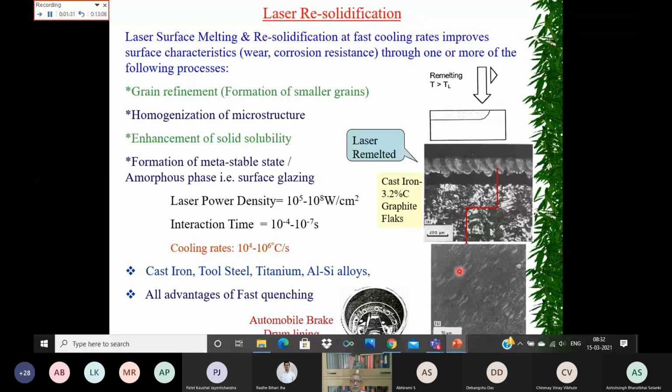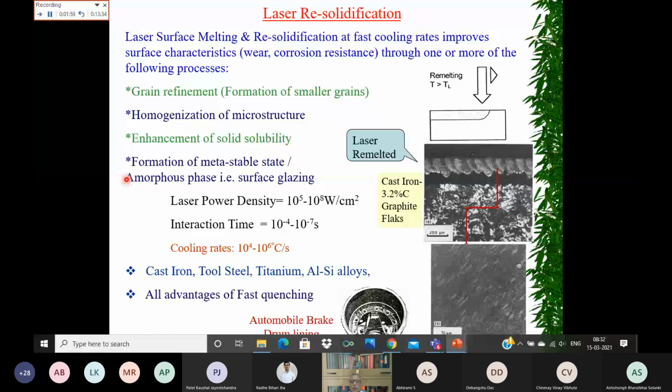Okay, so you can enhance the solid solubility also. And if you are cooling at a very fast rate, in the range of around 6 degrees centigrade per second or more, then during this fast cooling rate, the molten material which is getting solidified may not be able to make a good crystalline structure.